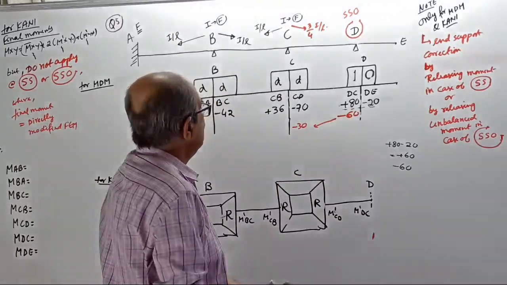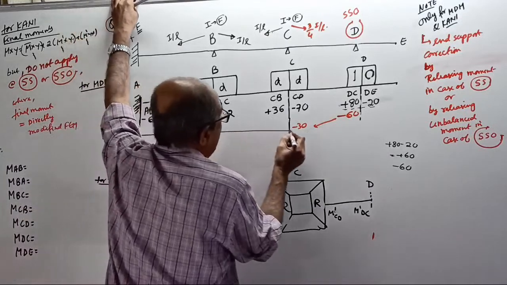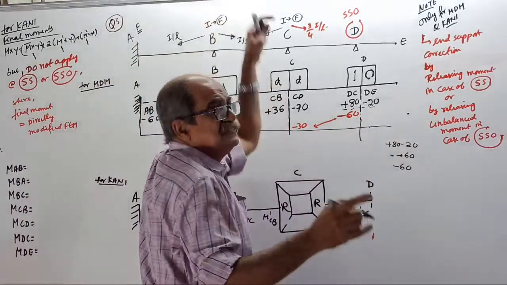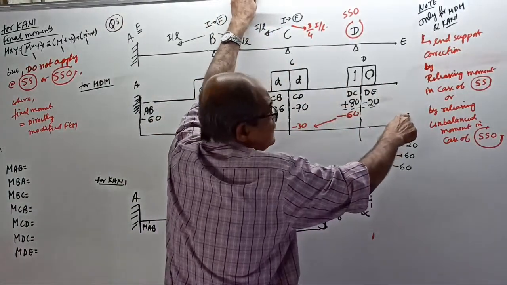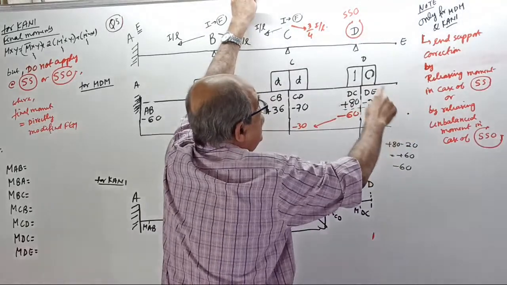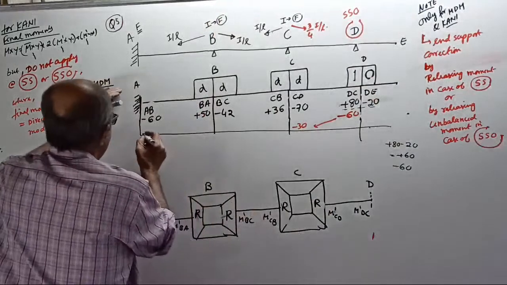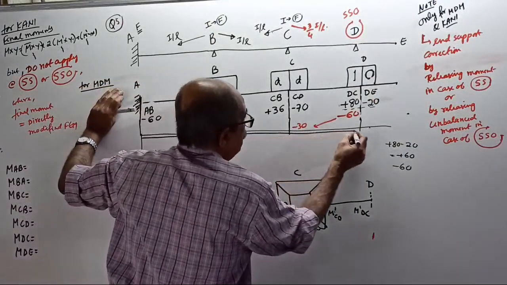Okay, over. Now, this is all fixed. Since you applied it, you have to write some statement here. I will not write; in the class I wrote earlier, for those who are regular students: release the unbalanced moment at D, then carry over to the far end. Add once again and put a double line. When you are adding, put a double line.